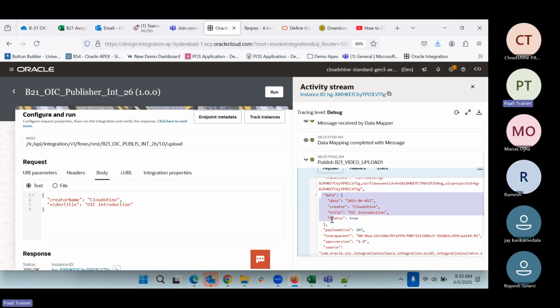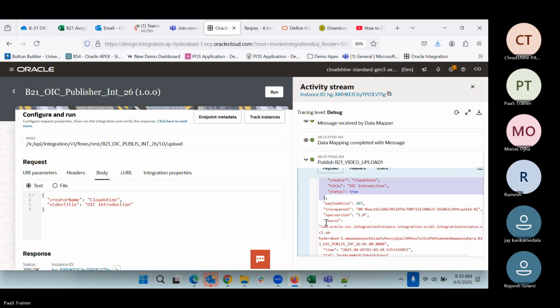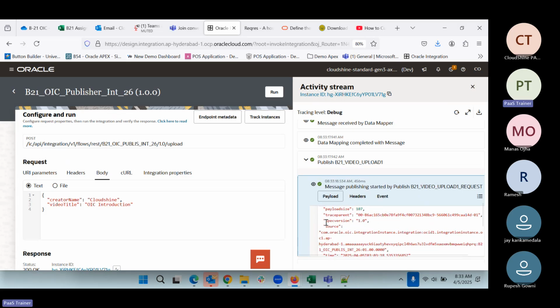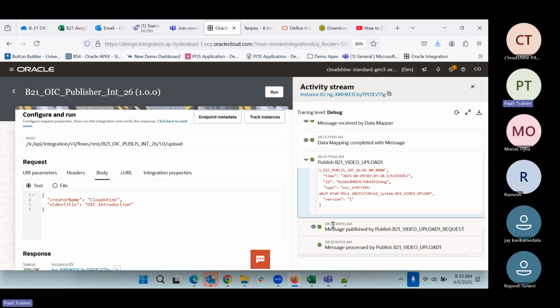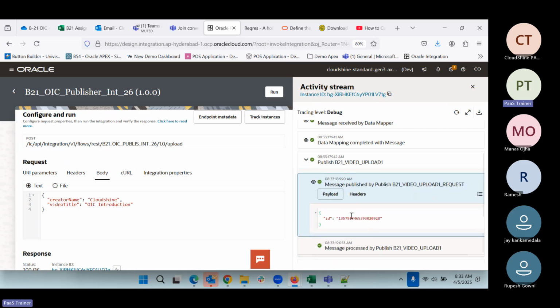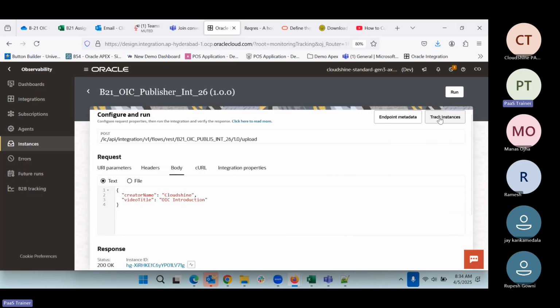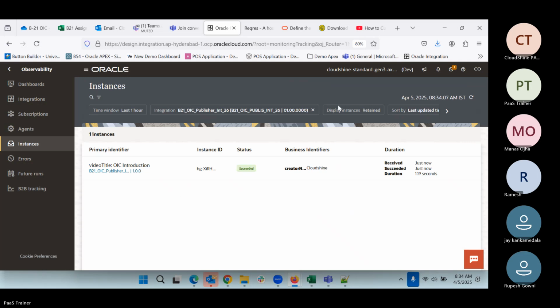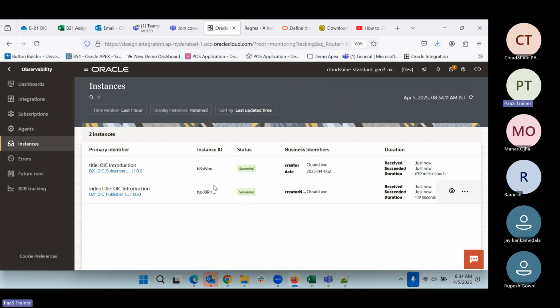So this is the data which will go to the subscriber integration, because this was the payload of that one. And if you see ID, the publisher ID is going to be in the response. That is the ID we have now. If I go to the track instances and remove this one, you see two integrations ran. Which are these two? One is this one, OIC publisher, which we have started.